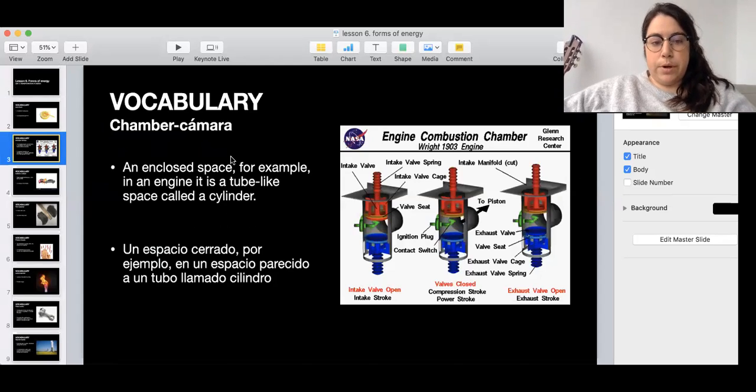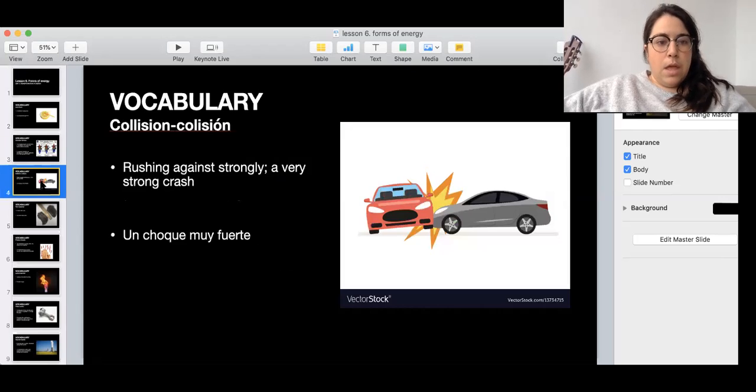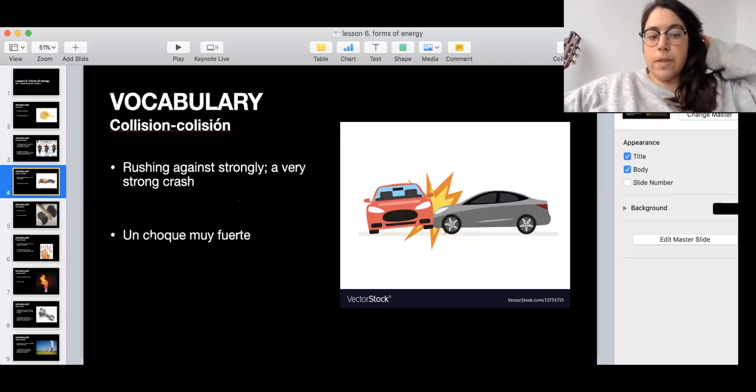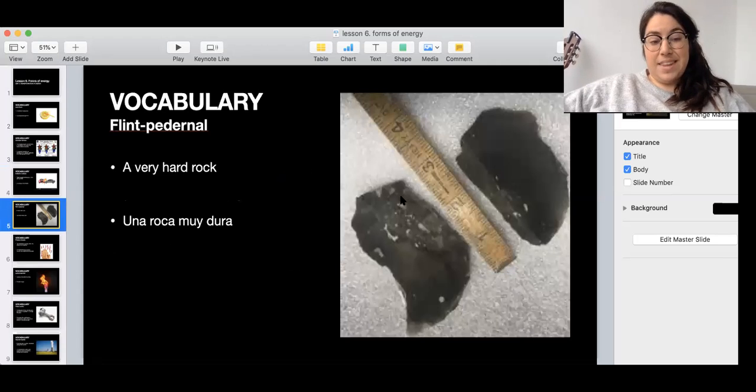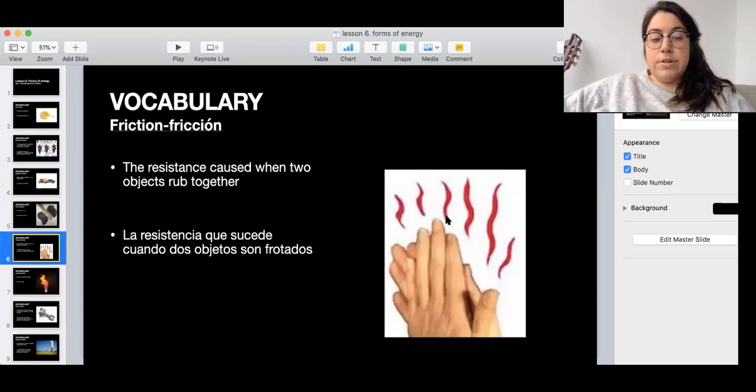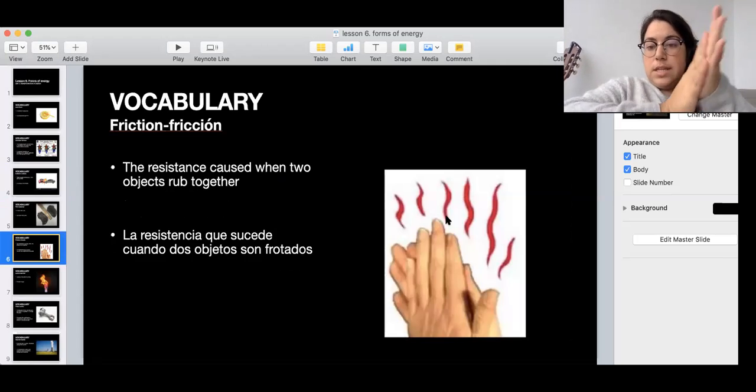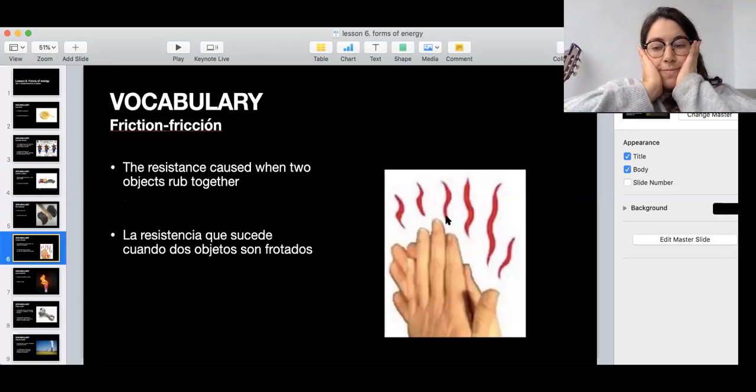Then we have the word chamber. Chamber, cámara. It's an enclosed space, a closed space. For example, in an engine, it's like a cylinder, like a tube, okay? Collision means when something crashes strongly, like when cars crash. Flint, pedernal, it's a very strong or hard rock that you use to produce sparks. Friction, it's the resistance caused when two objects rub together. Like when I do my hands like this, it is causing friction. And if I do it really fast, my hands are gonna get warm.